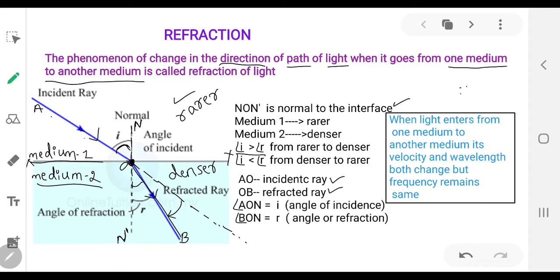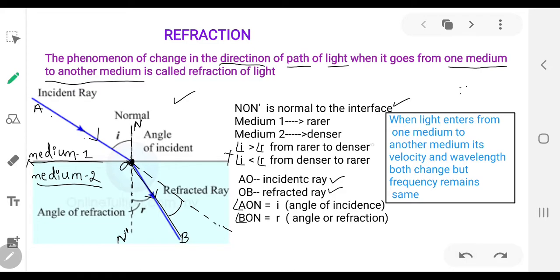Now if the light moves from denser to rarer, it moves away from the normal. So your i will be less than the angle of refraction. So when the light moves from denser to rarer, i will be less than r.